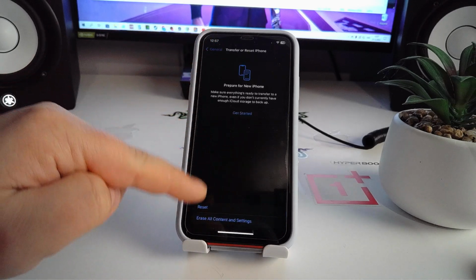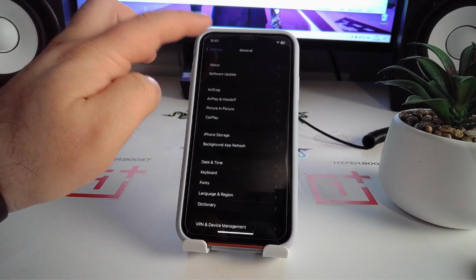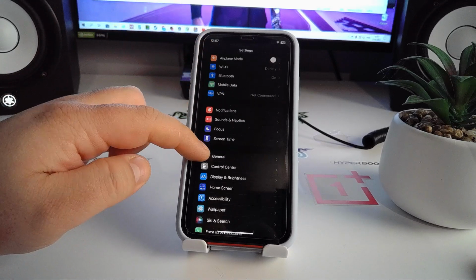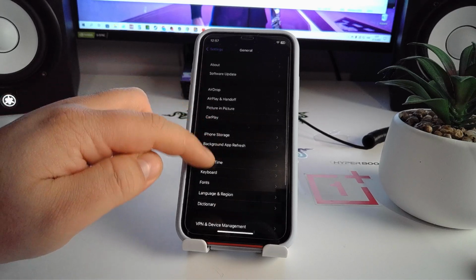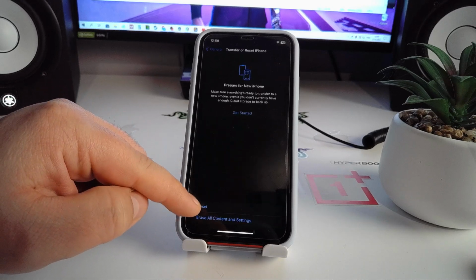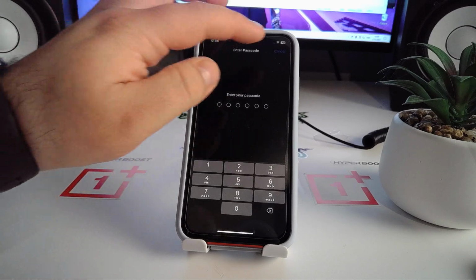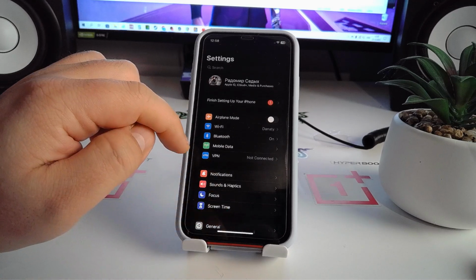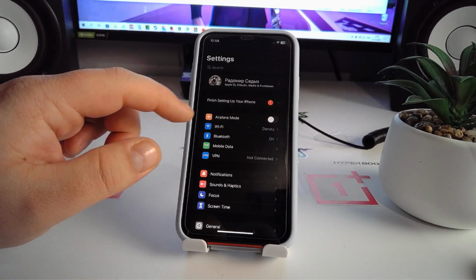Yeah, we go reset and you see reset network settings, click, or we go home, go back and tap general and swipe down and transfer or reset iPhone, reset network settings, and enter your passcode to your iPhone and check if this method works for you, not works, and please write in the comments work, not work.